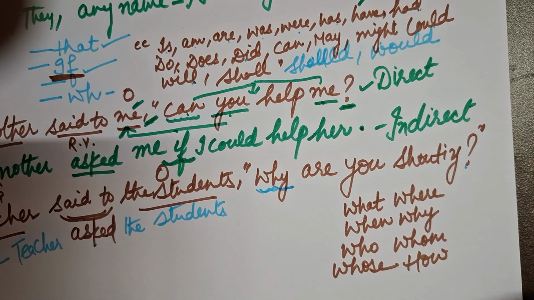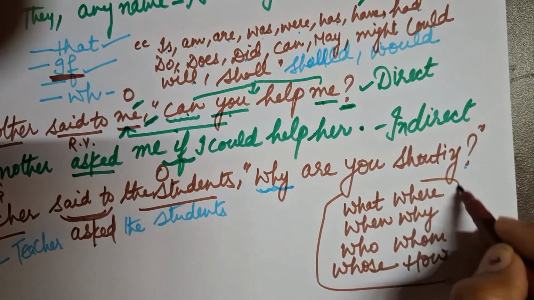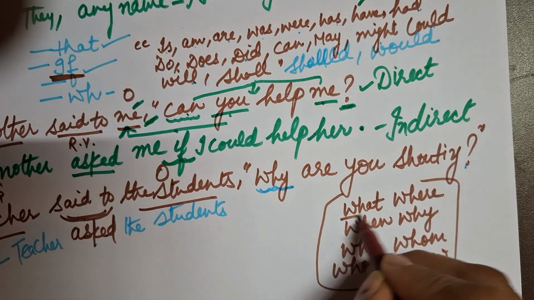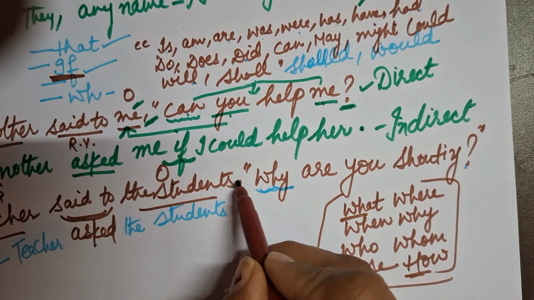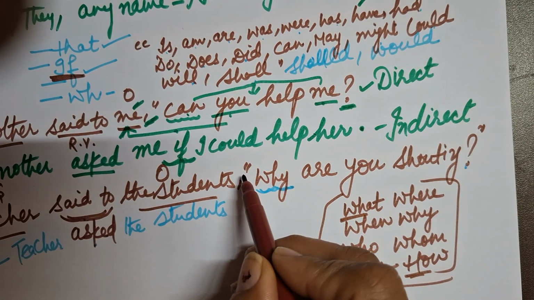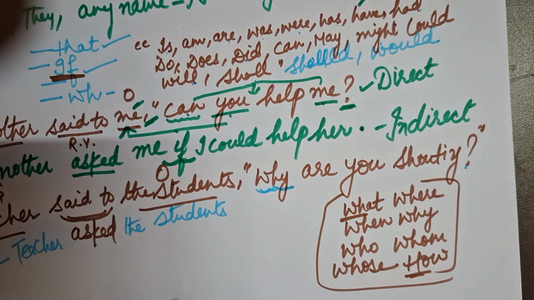Okay, कब, कहाँ, किसने, किसको, किसके साथ, कैसे. If your question is starting with all these words, WH means how, right? My inverted commas are being replaced, but we are not using any joining word there.